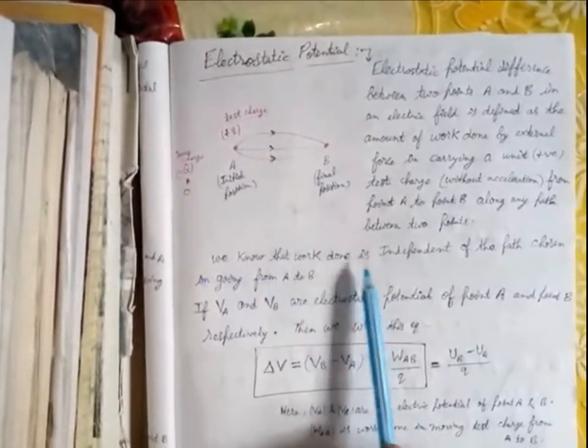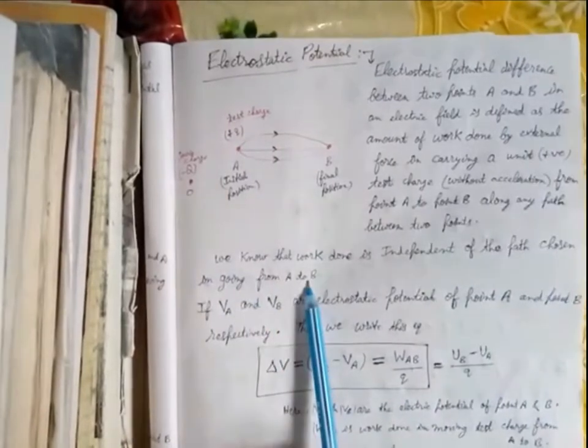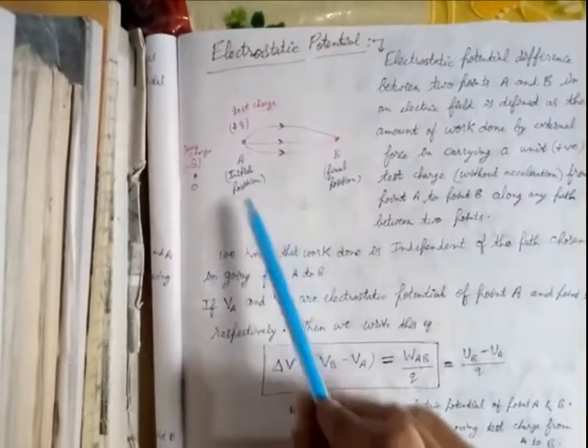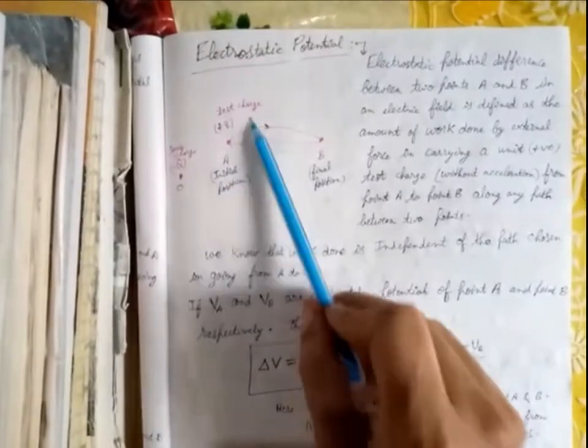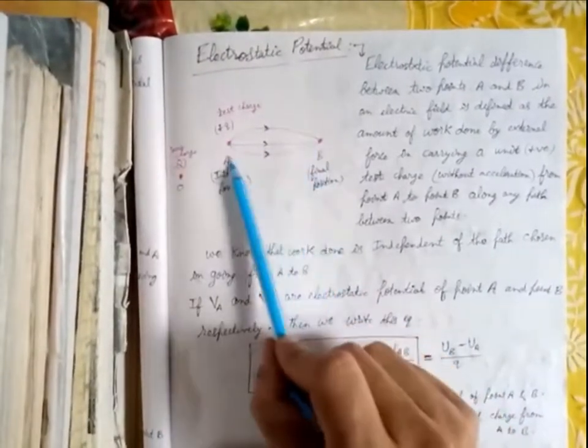So we know that the work done is independent of the path chosen in going from A to B. So here the work done is independent of path; that the test charge is moved from any of the paths, the work done will remain same.